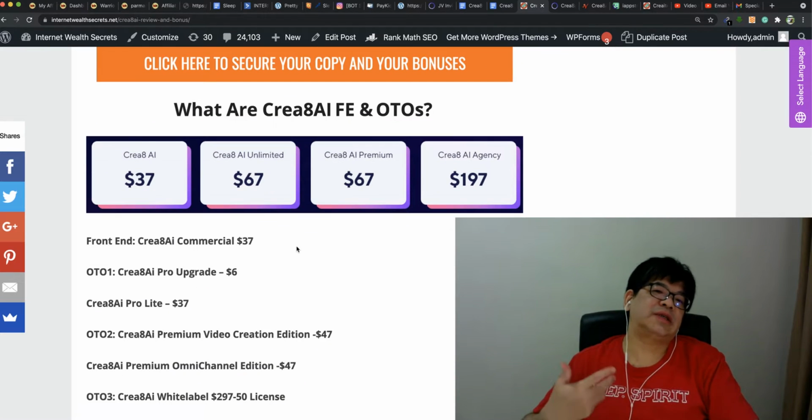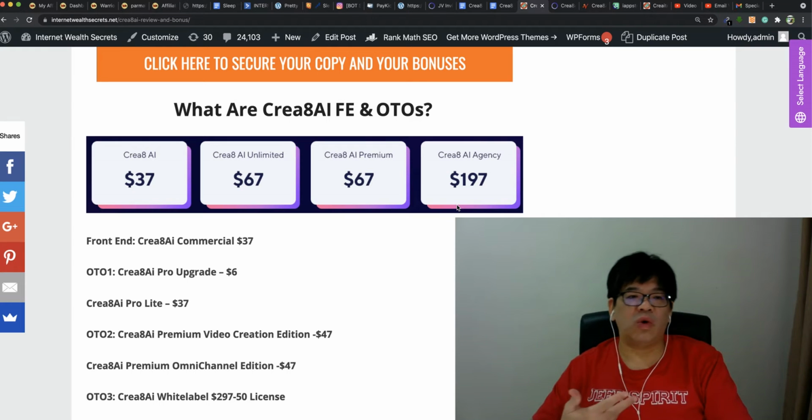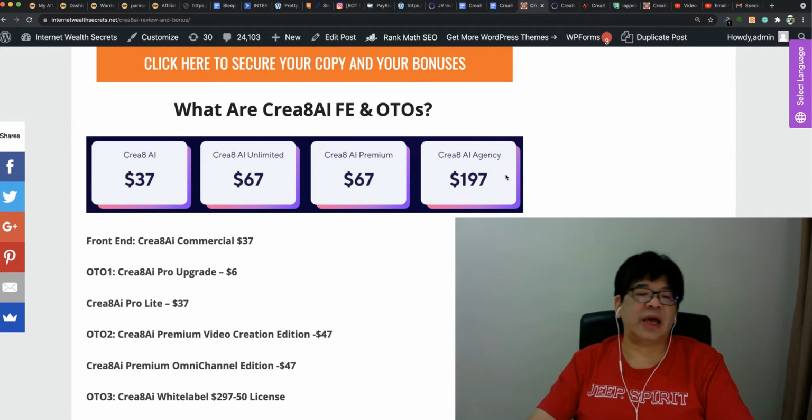So this is basically some of it. The front end and OTOs are like 37 or 60. The 37 is the so-called front end, which is unlimited also, and there is a premium one and also an AI agency. If you want to buy this as your own agency, you run it as a copywriting agency, then you can take this as well.